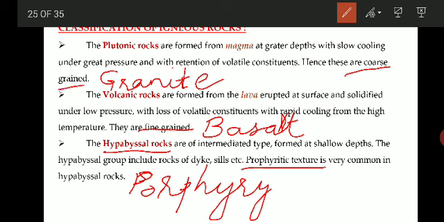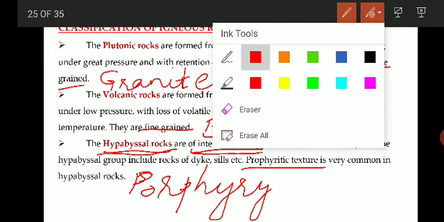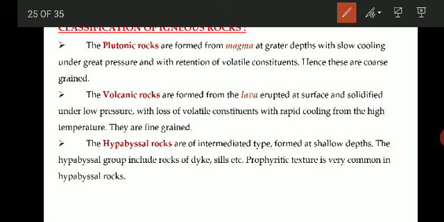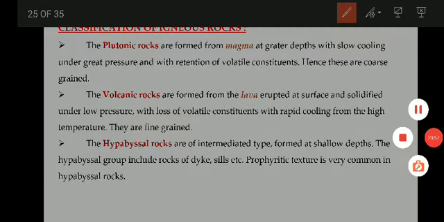We call them hypabyssal or intermediate rocks. This is the textural classification of igneous rocks, or the classification based on the depth of origin.